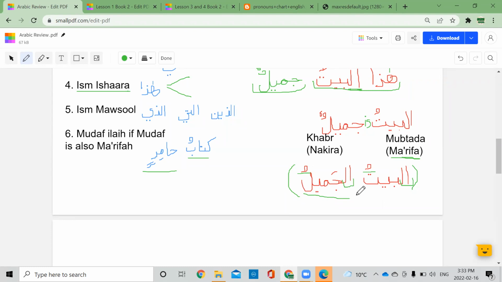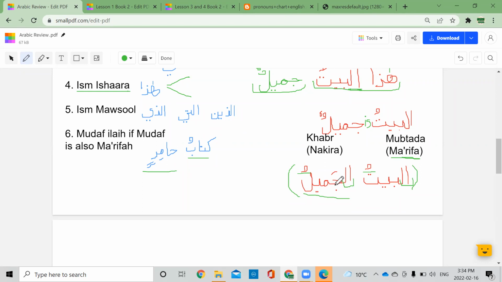Of course, there are exceptions, which we will cover later. I think in book number 3, there are a few murakkab tawsifi that have something in the middle separating them, but they are still murakkab tawsifi. For now, in our book, they will usually be beside each other, or close to each other at least.